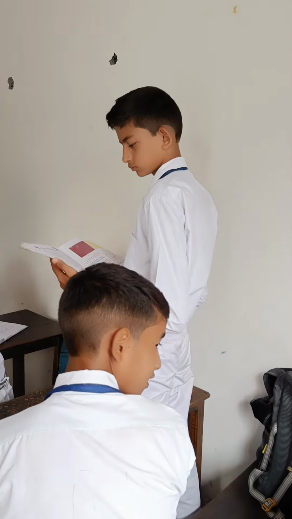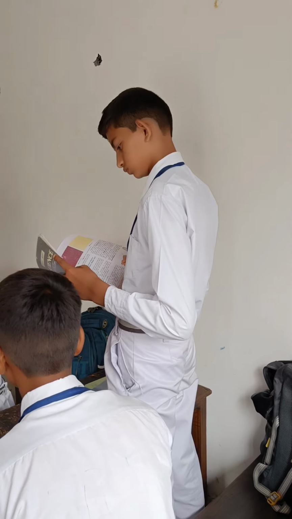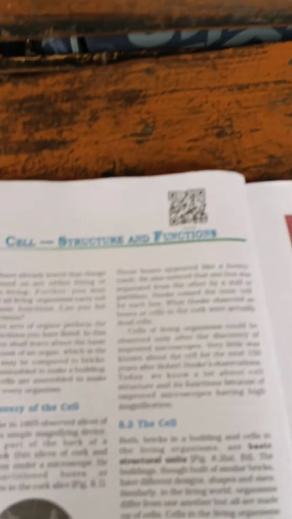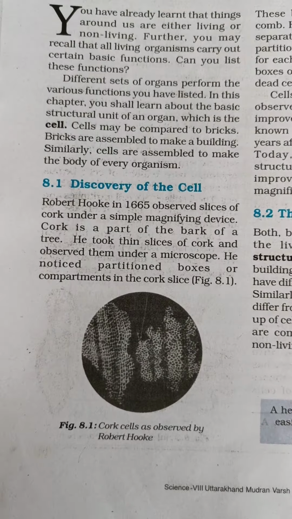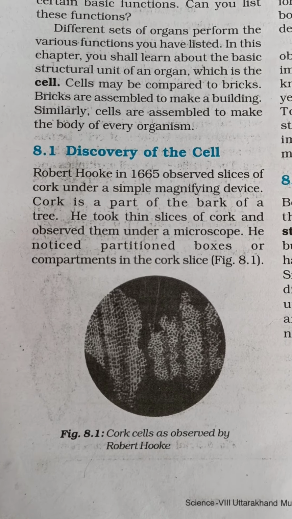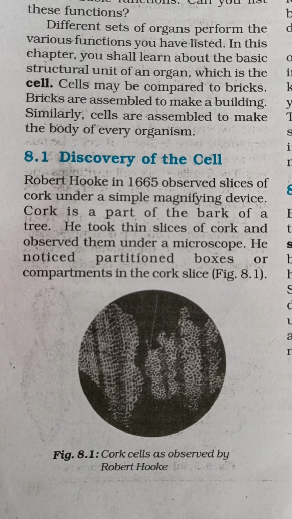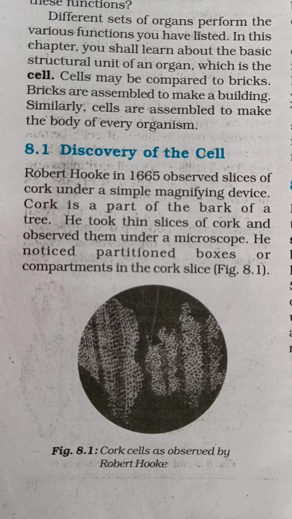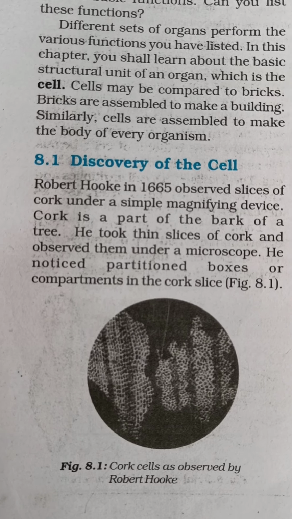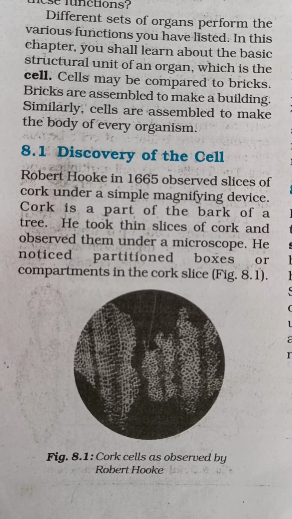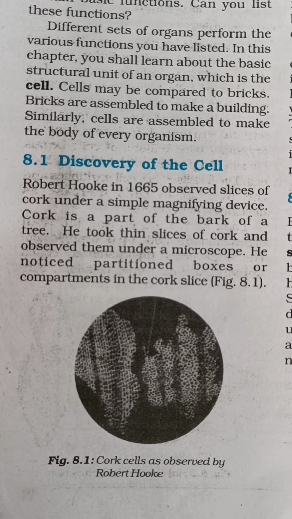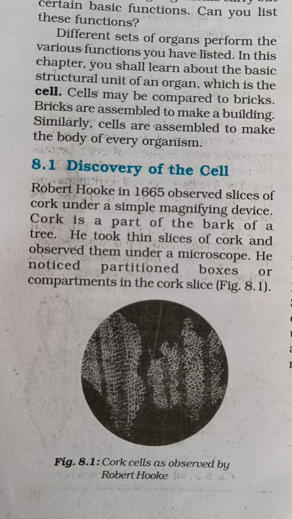Discovery of the cell. 8.1 Discovery of the cell. Robert Hooke in 1665 observed slices of cork under a simple magnifying device. Cork is a part of the bark of a tree. He took thin slices of cork and observed them under a microscope.